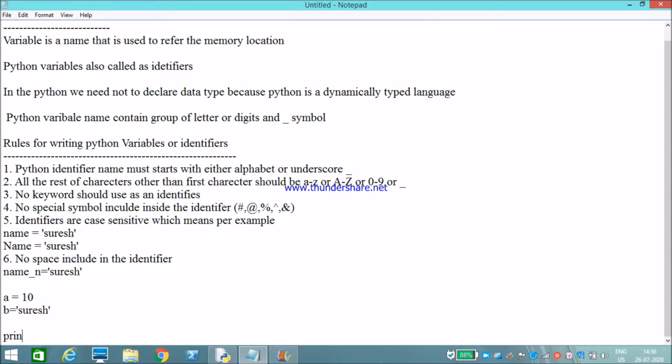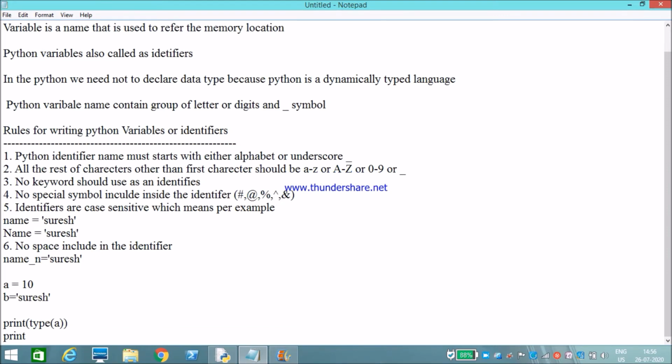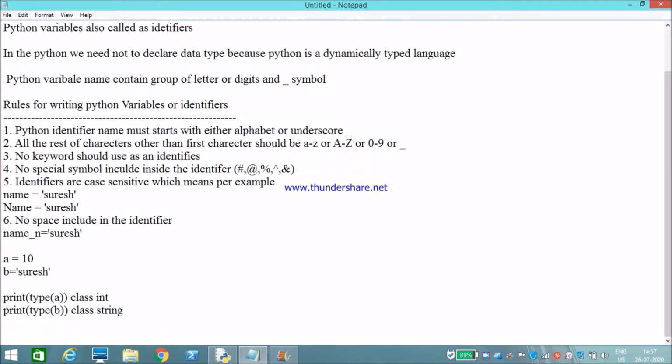Just use the type keyword: print type of a, print type of b. It will print class int and class str. This is how we can create a variable and assign a value.